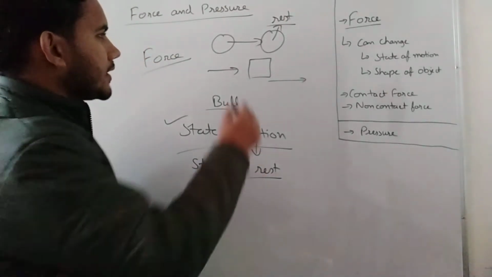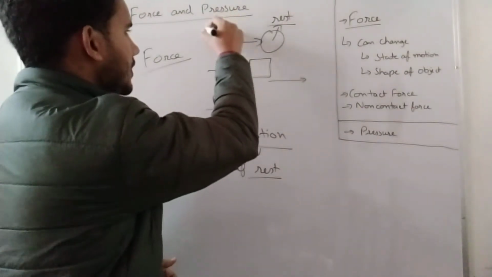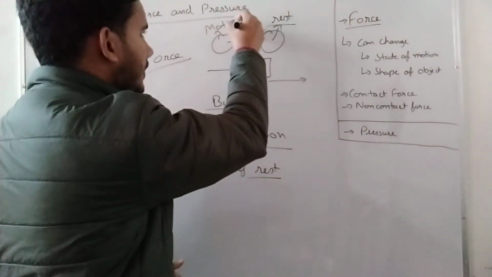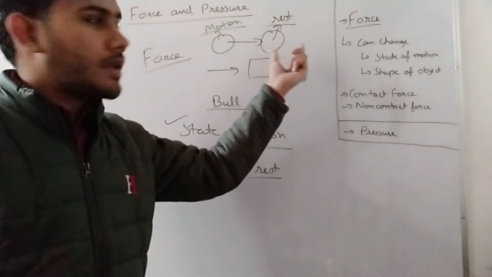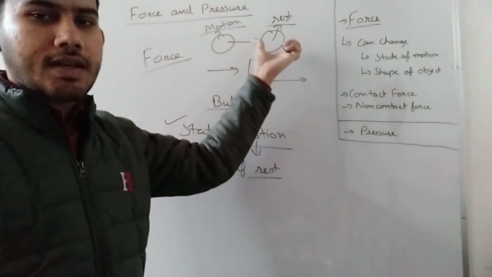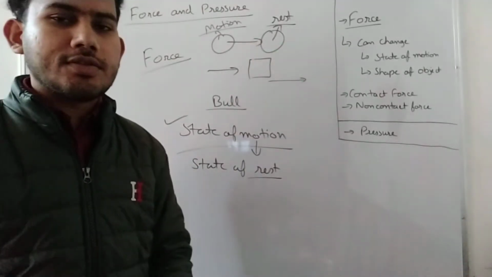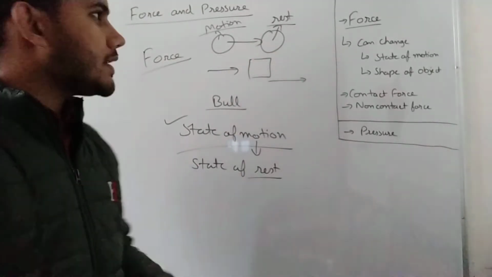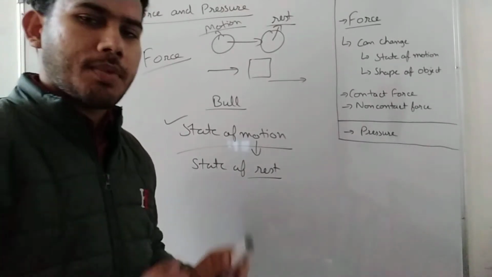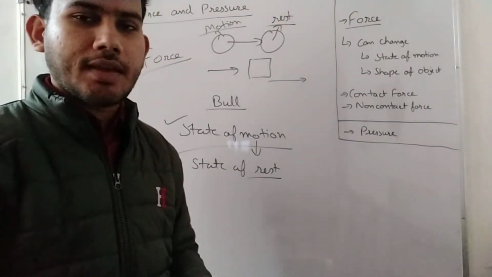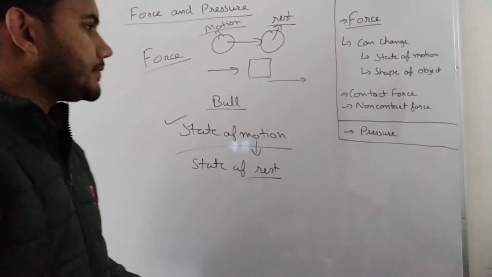Here the ball is in motion and you applied some amount of force to stop it. Then it becomes at rest. So this will also be known as force applied, because you are applying some force to stop it.